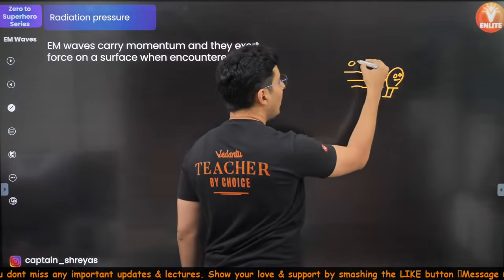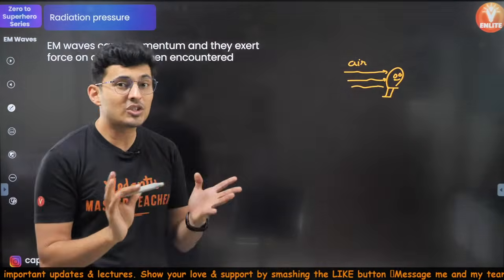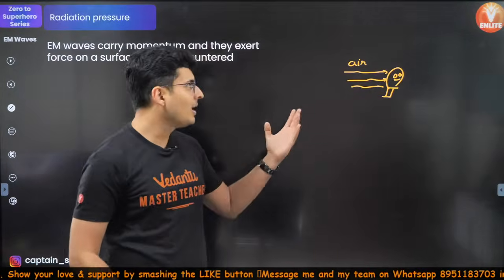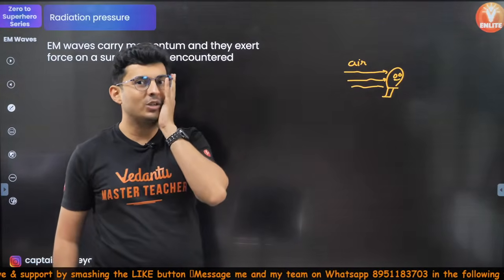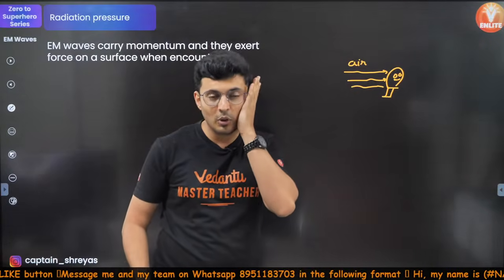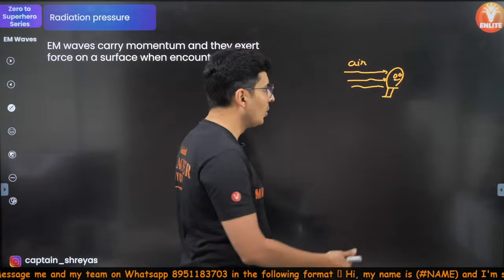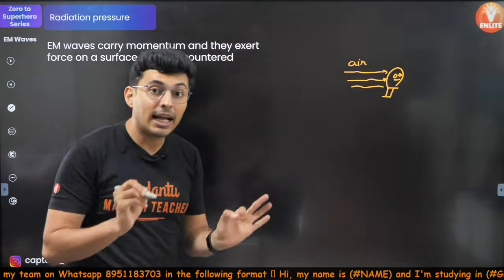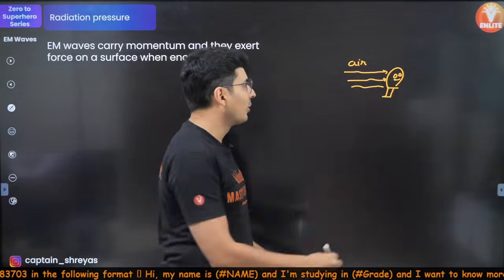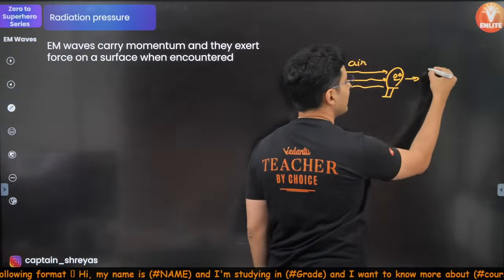Just because you cannot see air does not mean air does not have momentum. When the air falls on Pandu's face, he will feel that force. Correct, guys? Just like that, even light has momentum, and because of that you will experience force.